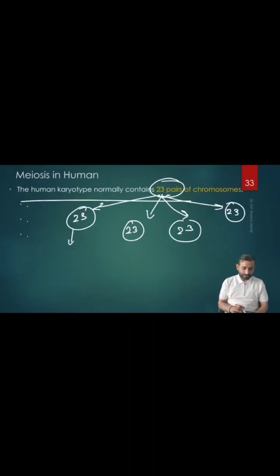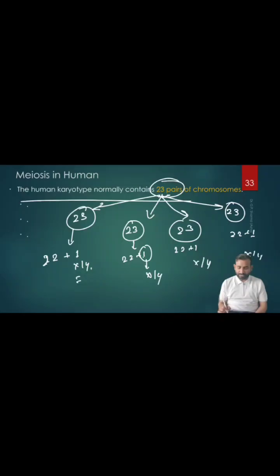What is that 22 plus 1? 22 are autosomes plus 1 sex chromosome. That sex chromosome may be X or Y. Here also the same, 22 plus 1. The 1 is a sex chromosome, either X or Y. The 22 are the autosomes, right?